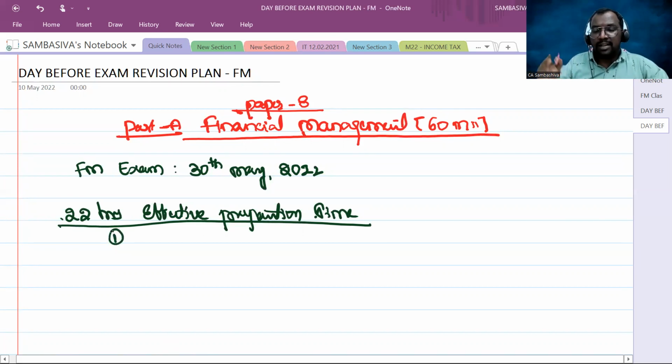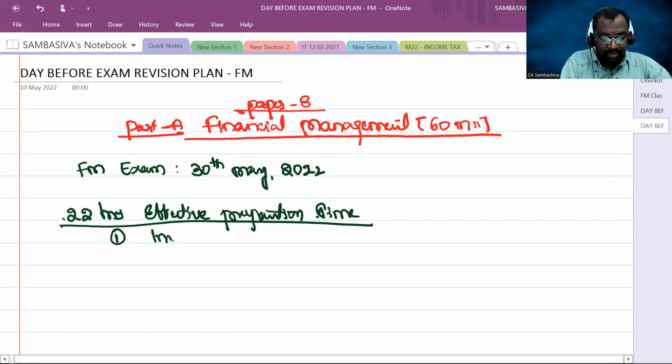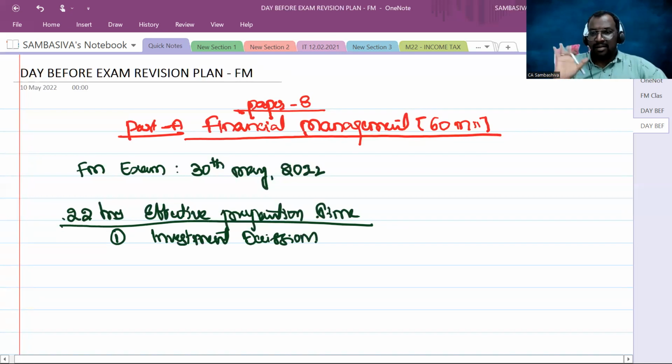In financial management, there are some guaranteed question chapters, like investment decisions. In our regular classes, I'm going to discuss this investment decisions chapter in 3 different parts. Investment decisions part 1, where I'm going to cover all the fundamentals. Then advanced concepts of investment decisions. And finally, risk analysis in capital budgeting decisions. All these 3 form part of only one chapter, that is investment decisions.